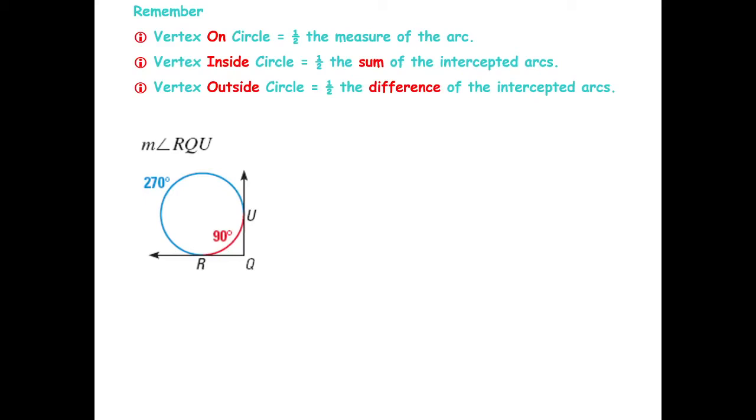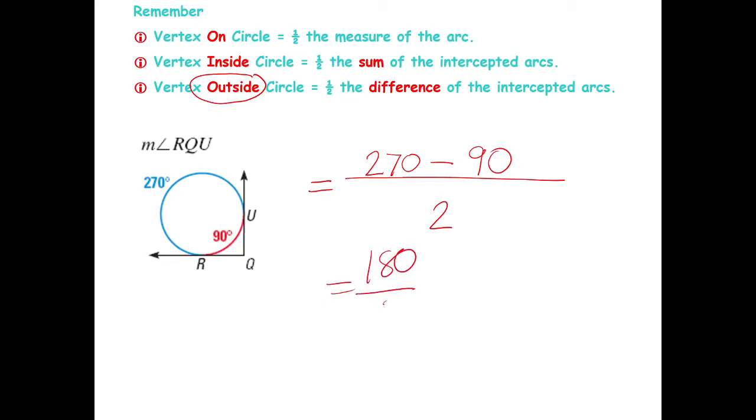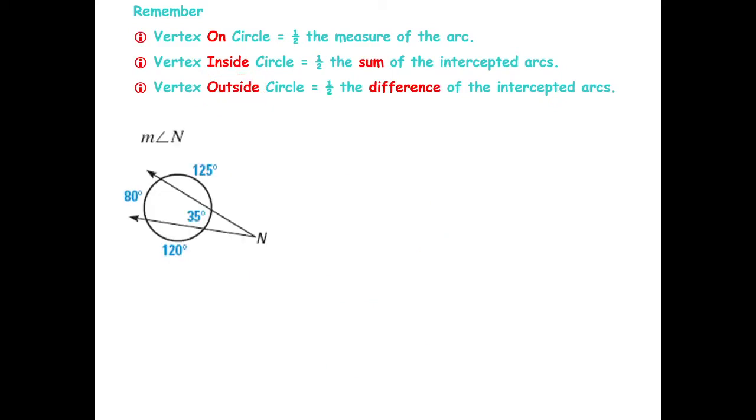Okay? Now, what about this one? We have the angle. So what are you going to subtract? Outside it is. 270 minus 90. So we have 180 divided by 2. You will get 90 degrees for that. Okay? Another one.